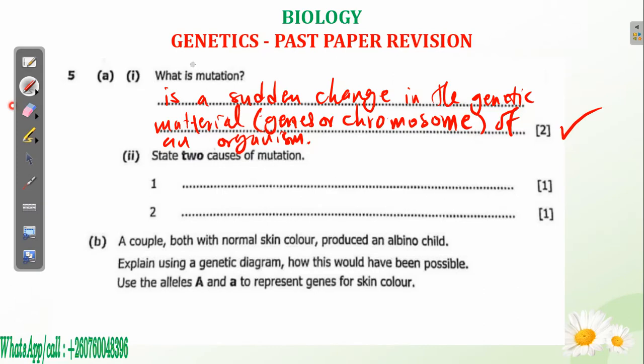What can cause mutation? Or in other words, they're asking what can cause a sudden change in the genetic material, whereby the black pigment is changed, whereby your genes are being changed. What can cause that? So we have radiation. This radiation, we just talk about X-ray and gamma. These are the examples that I can give you.